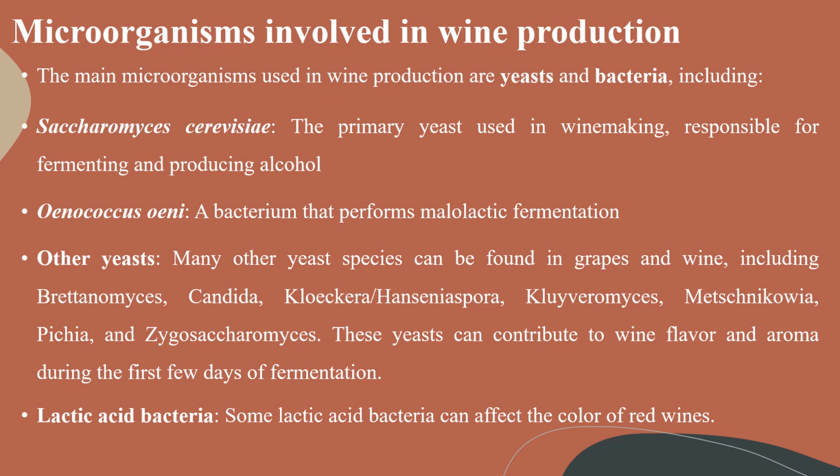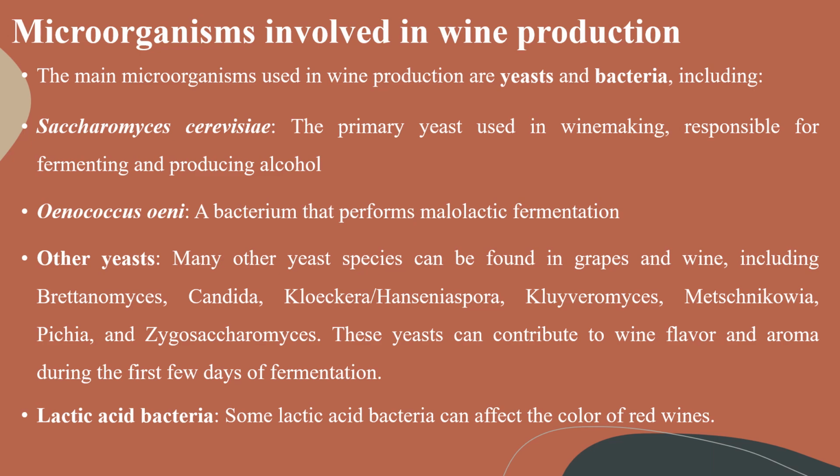The main microorganisms involved in wine production are yeast and bacteria. The yeast Saccharomyces cerevisiae is the primary yeast used in winemaking, responsible for fermenting and producing alcohol. The bacterium Oenococcus oeni performs the malolactic fermentation.